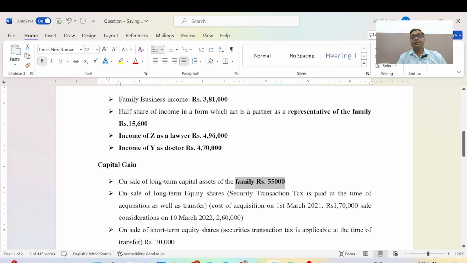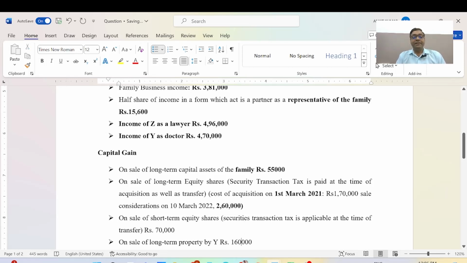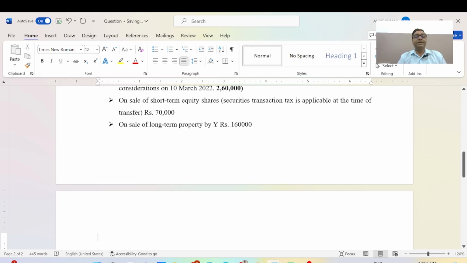Cost of acquisition is 1 lakh 70,000 on 1st March 2021, and the sale consideration is 2 lakh 60,000. Another point is the sale of short-term equity shares, where transaction tax is applicable at the time of transfer, amounting to 70,000 rupees.